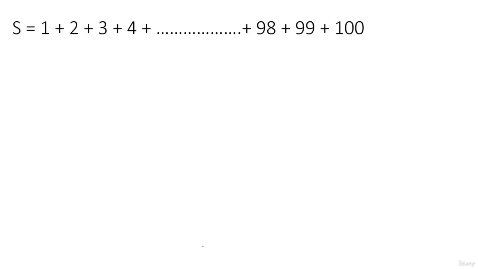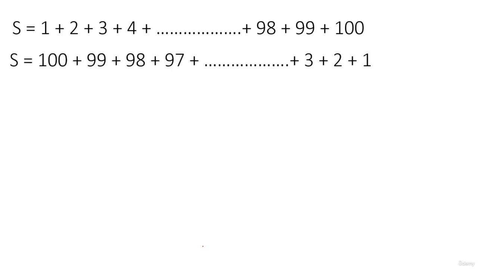He was supposed to add the first 100 natural numbers as a punishment imposition from his teacher. But the guy was very, very smart. He observed that if you write 1 plus 2 plus 3 plus 4 plus 5 up till 100, we can write the same thing in reverse too, 100 plus 99 plus 98 plus 97 plus 96 up to 3, 2 and 1. Now guys, observe one thing: the sum of each respective or corresponding term is 101 in this case.